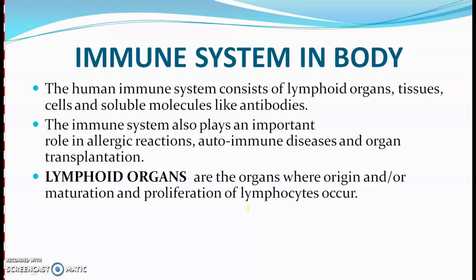Now students, we will talk about lymphoid organs. As you know, our immune system consists of lymphoid organs, tissues, cells and soluble molecules like antibodies. The immune system plays an important role in allergic reactions, autoimmune diseases and organ transplantation, which we have just discussed. Now we will talk about lymphoid organs. Lymphoid organs are the organs where origin or maturation and proliferation of lymphocytes occur.